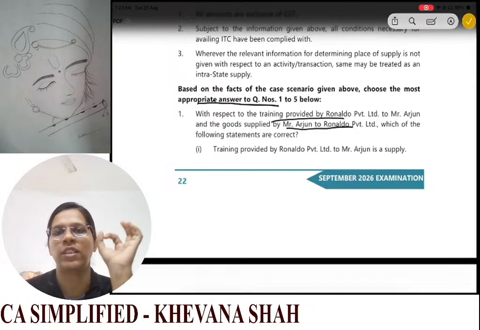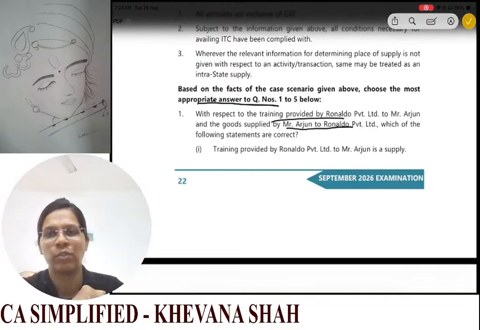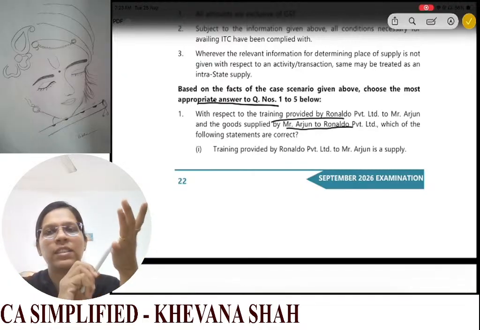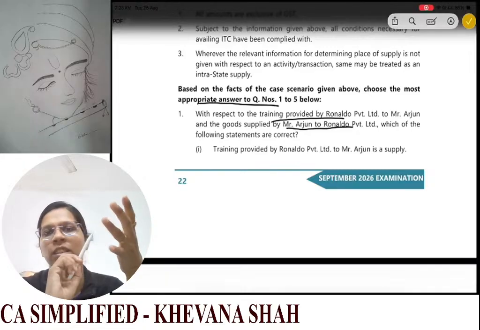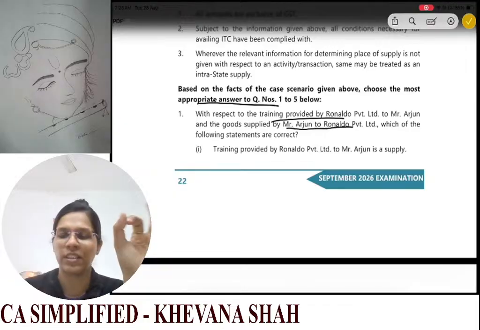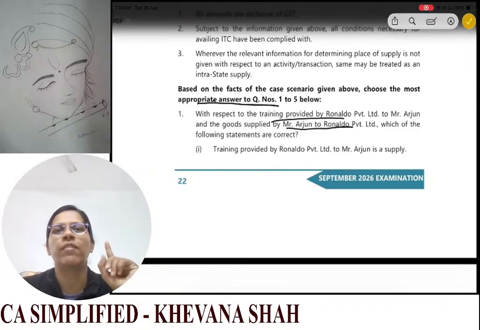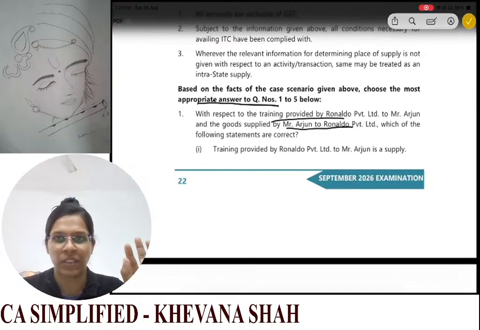Now we have section 7(1), which says that supply includes supply of goods or services or both, such as sale, transfer, barter, exchange, license, rental, lease or disposal, made for a consideration in the course or furtherance of business. So we need to check whether there is supply of goods or services or both, whether there is consideration, and whether it is in the course or furtherance of business.